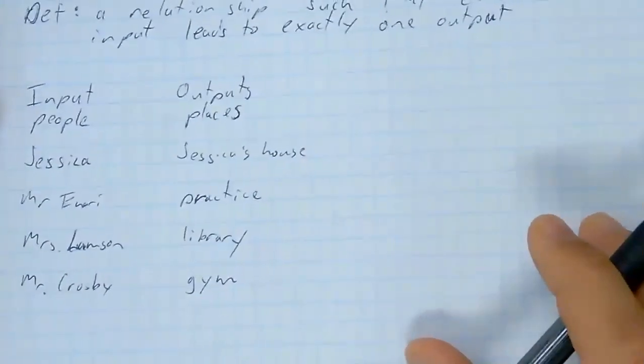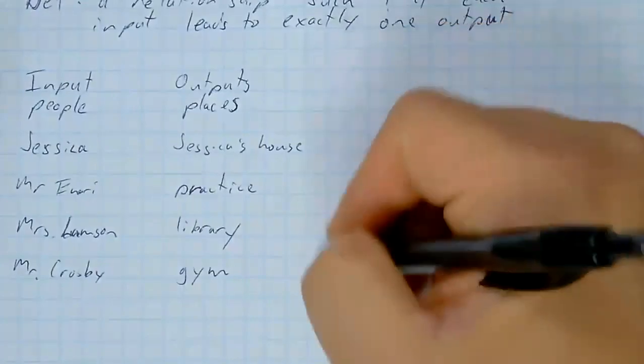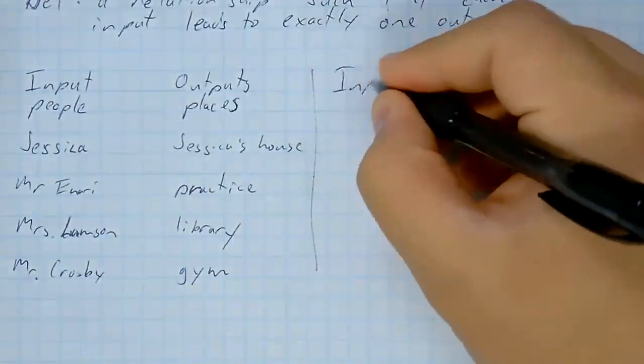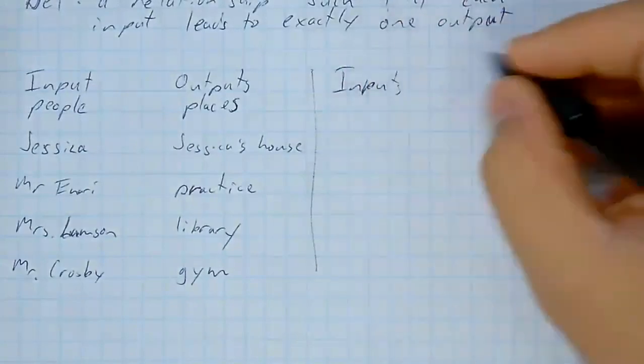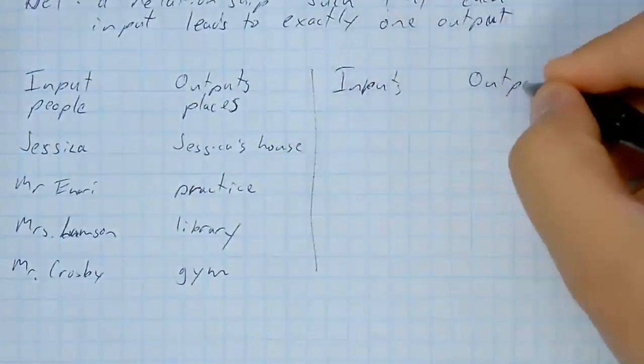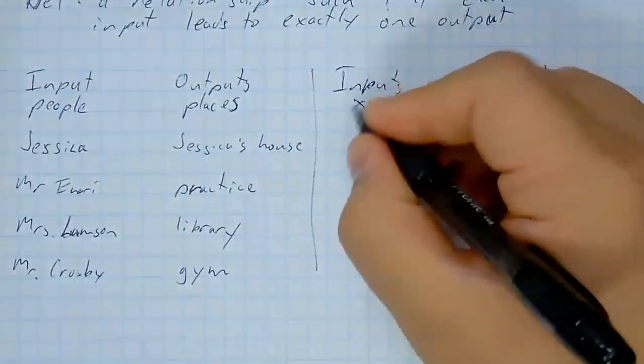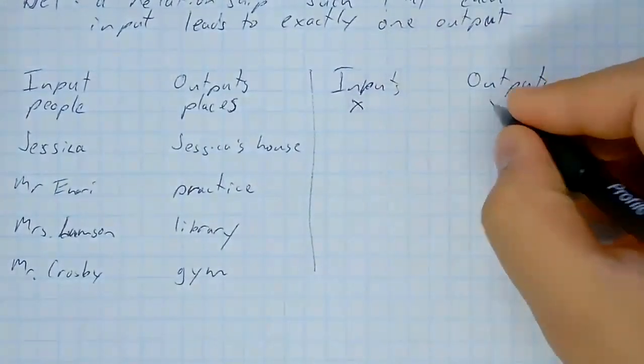Let's take a look at it in a math context. Instead of people and places, we're still going to be dealing with inputs and outputs, but our inputs are going to be X values and our outputs are going to be Y values.